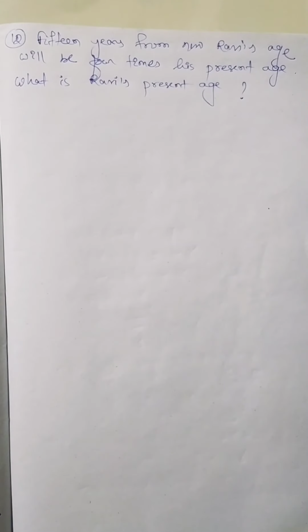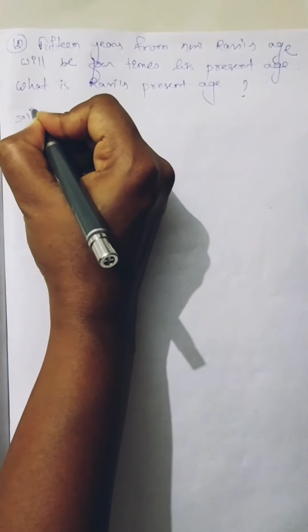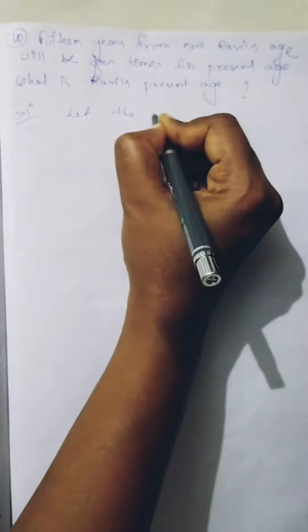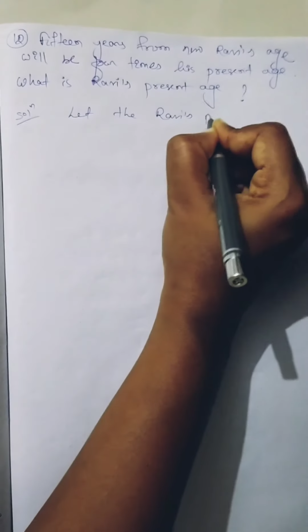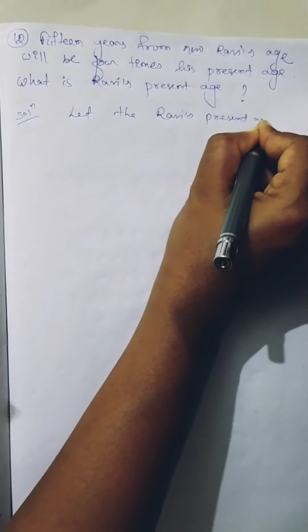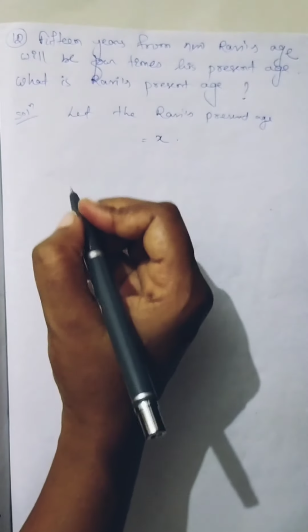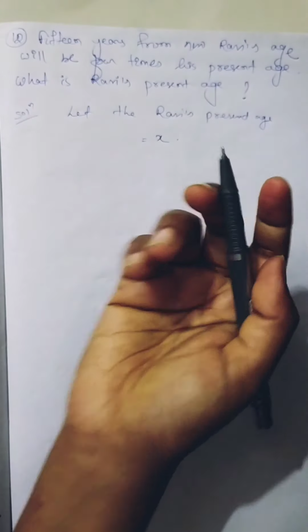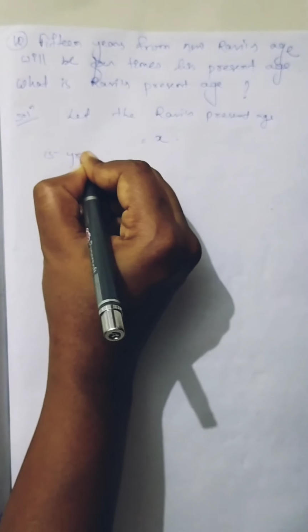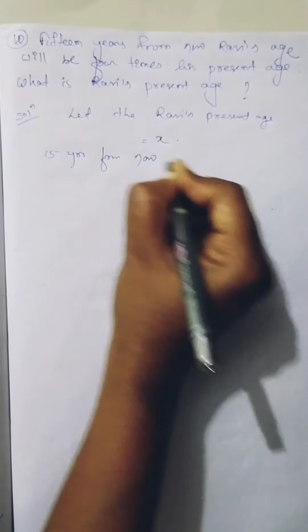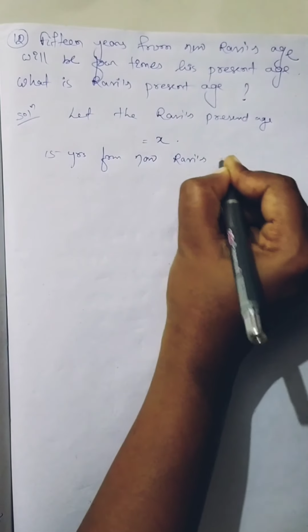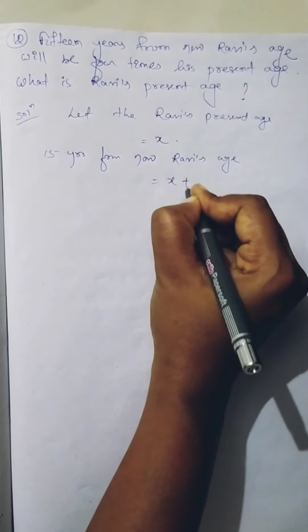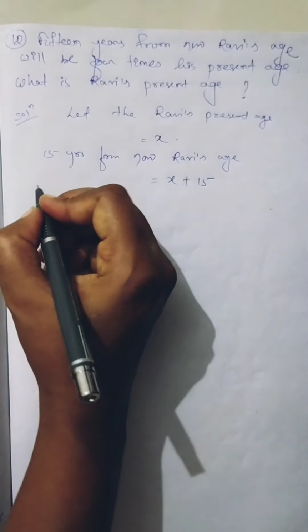Number 12: 15 years from now Ravi's age will be 4 times his present age. What is Ravi's present age? Solution is, let Ravi's present age be x. If Ravi's present age is x, 15 years from now Ravi's age will be x plus 15.